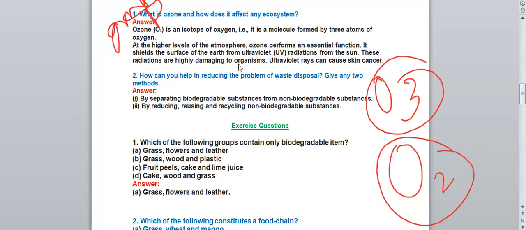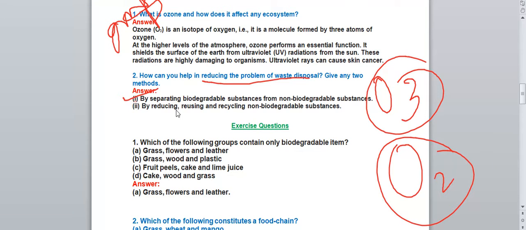Okay. Next, how can you help in reducing the problem of waste disposal? Give any two methods. Means how we can reduce the waste. First point, by separating biodegradable substances from non-biodegradable substances. This is the first point. We can separate the biodegradable substance and the non-biodegradable substance.